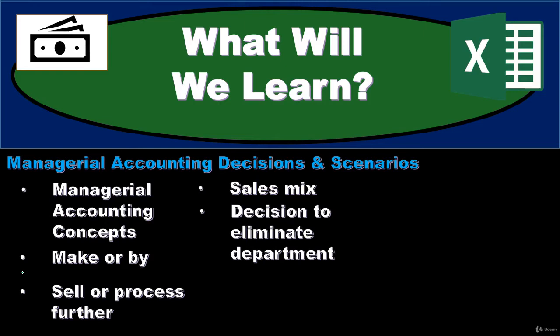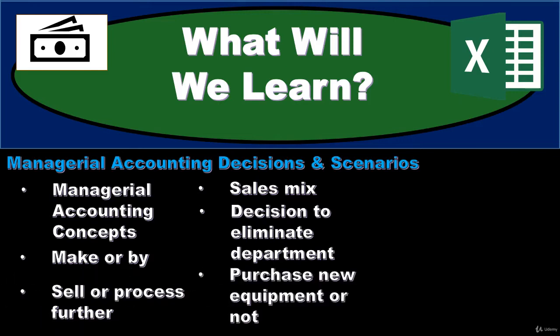And they're going to be similar in that we need to be aware of certain types of factors that can distort our decision, things like a sunk cost effect. We'll then take a look at a purchase new equipment or not type of decision. This is going to be a common decision for both business and personal. Should we purchase new equipment or should we keep the old equipment at this point in time? Once again, we'll take a look at relevant costs when making that type of decision.